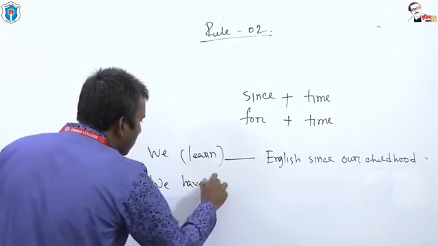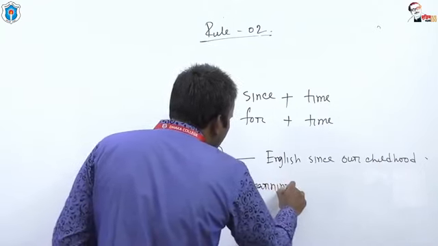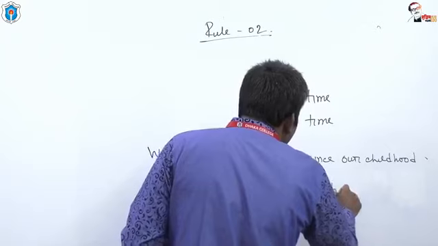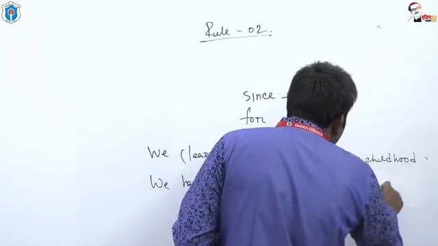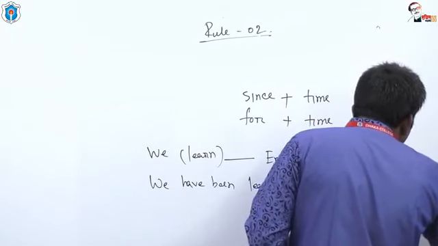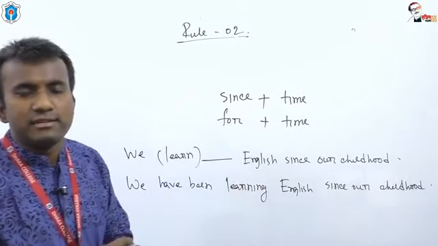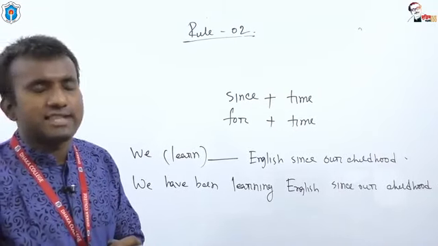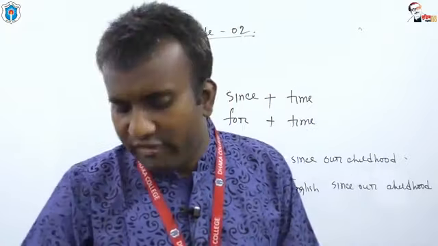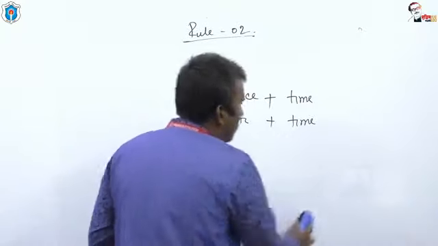We have been learning English since our childhood. This is the answer of the sentence. Have you got it, dear students? Yes, I think you have got it. We have completed rule number 3. Now let us start with rule number 4.